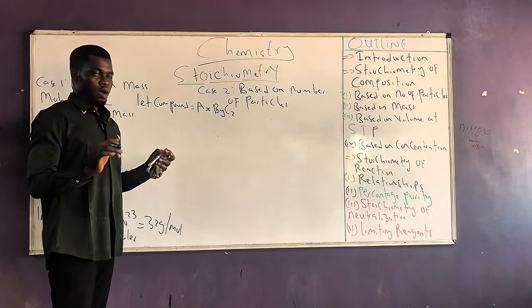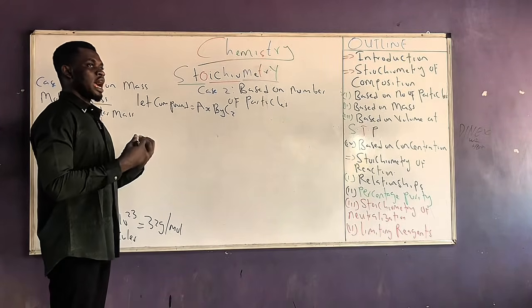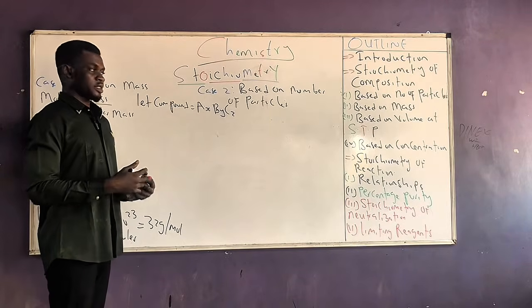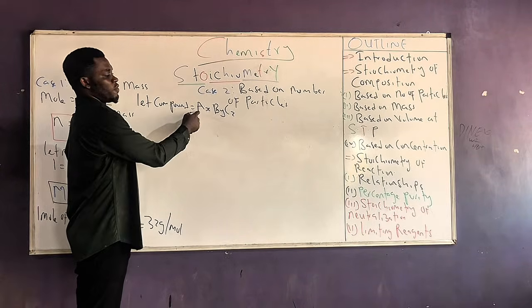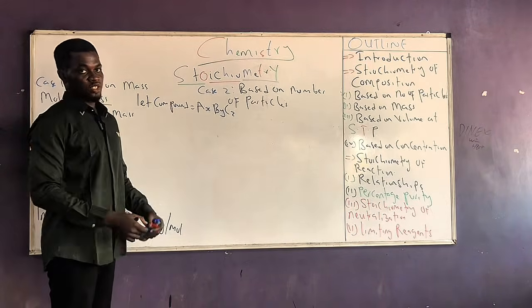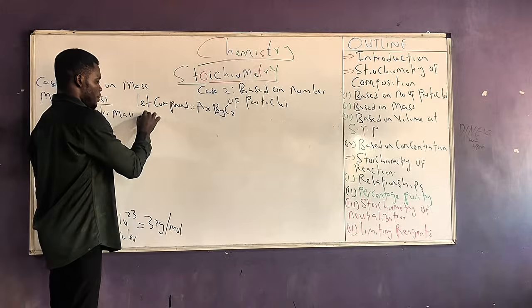Simple. I'll run through one more time. We say that it is equals to the RAM of each of the elements present multiplied by the number of atoms present. So meaning that there are x number of A in this compound, y number of B in this compound, and z number of C in this compound. So what becomes the molar mass of this compound?